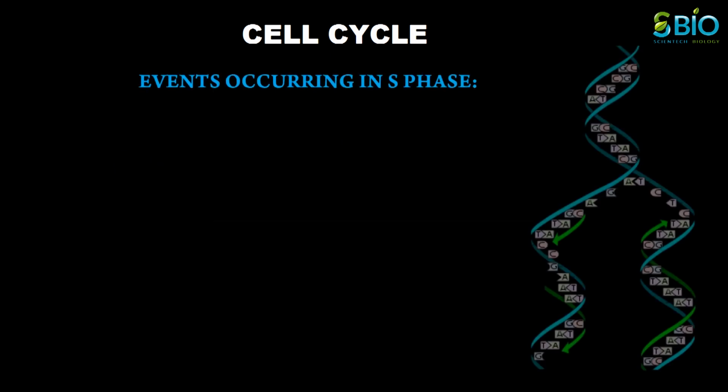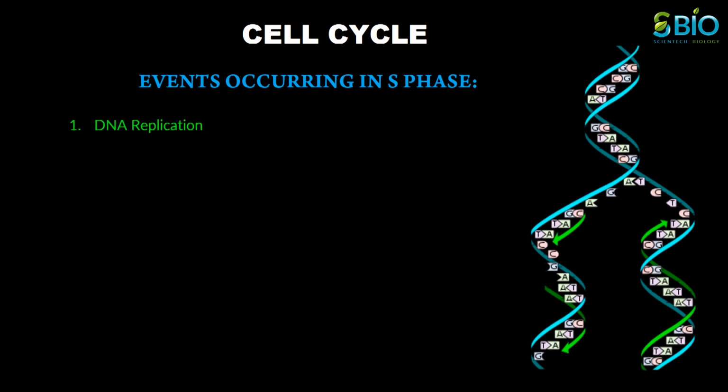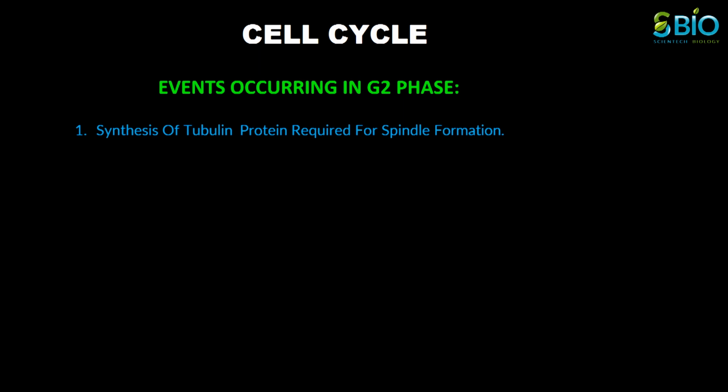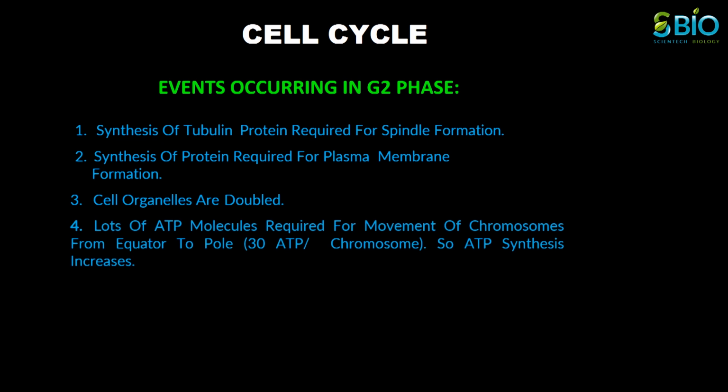DNA replication is the main event that occurs during S phase. Some kinds of histone protein are also synthesized in S phase. Usually cells take 5 to 6 hours to complete S phase. After S phase, the cell enters into G2 phase, which is shorter, lasting only 3 to 4 hours. In G2 phase, the following events occur: the tubulin protein is synthesized, which is required for spindle formation. For plasma membrane formation, certain proteins are also synthesized. ATP synthesis and RNA synthesis also occur during G2 phase.